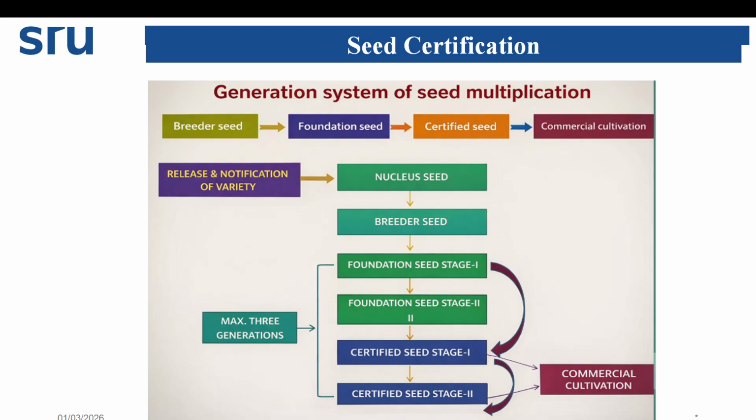After that, two stages of foundation seed production, and lastly, two stages of certified seed production. That's how you need to go for seed multiplication: nucleus seed, then breeder seed, foundation seed stage S1, foundation seed stage S2, then certified seed S1, and lastly certified seed S2. This is the system of seed multiplication.